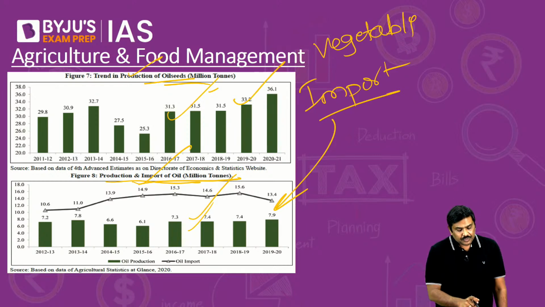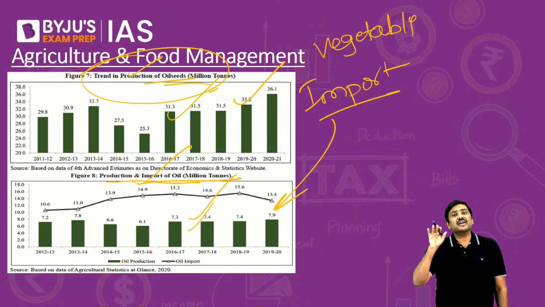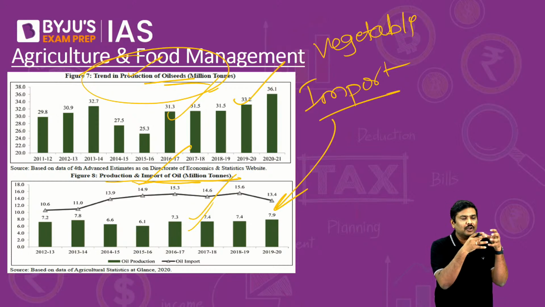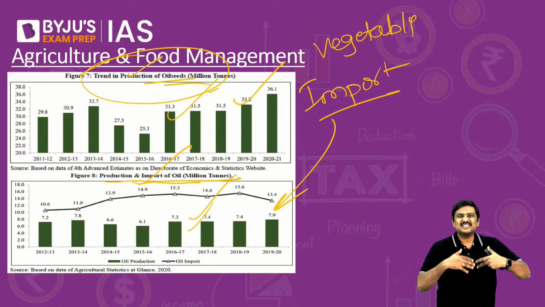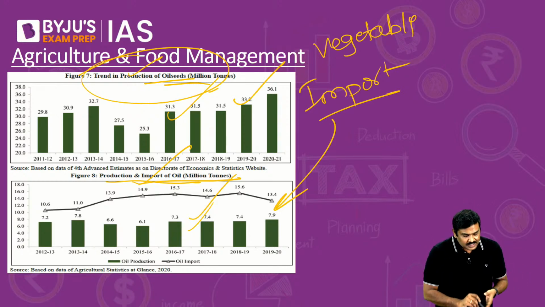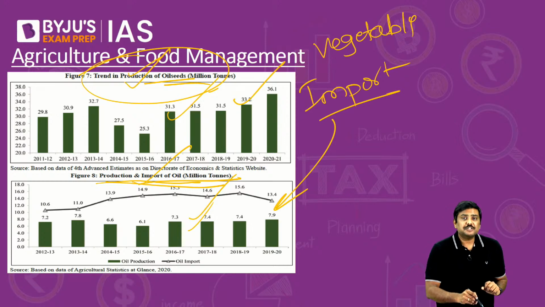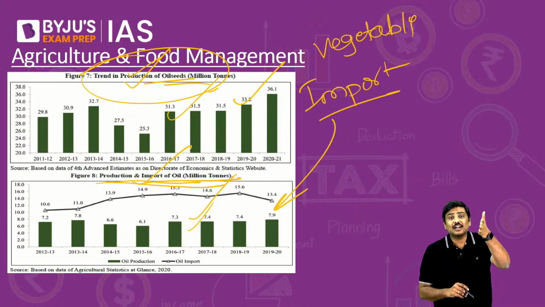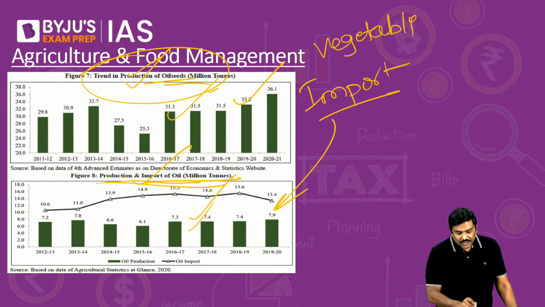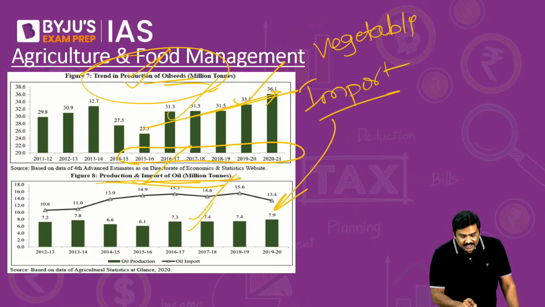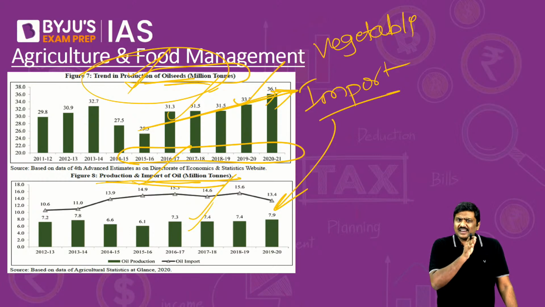So understand this, what has been the trend of production in the oil seeds? First you will produce seeds, you will process the seeds, you will get the oil, right? Don't say, sir, two graphs for the same thing. No. Second graph is related to oil, that is the output. First graph is related to the input, that is the raw material, oil seed. Generally we will see that there is a rising trend, especially in the last 5 years, there is a rising trend of production of oil seeds in India. Is it okay?